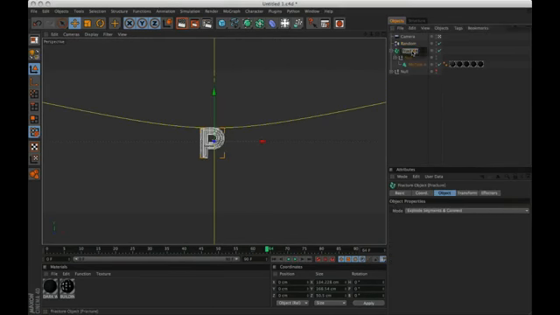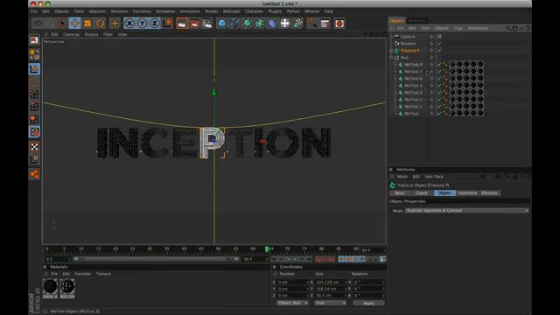Rename it Fracture P. Repeat the same procedure on all the other letters.